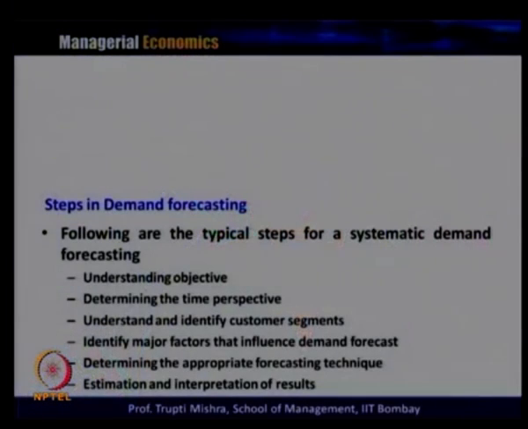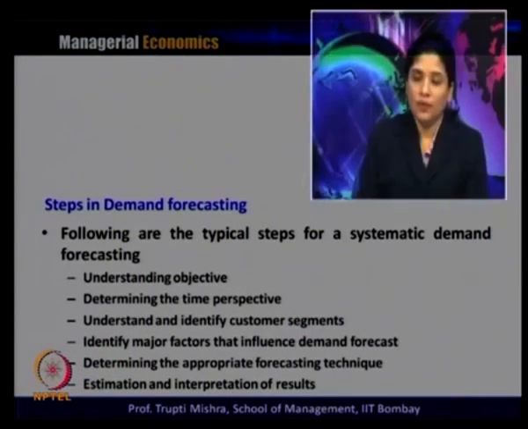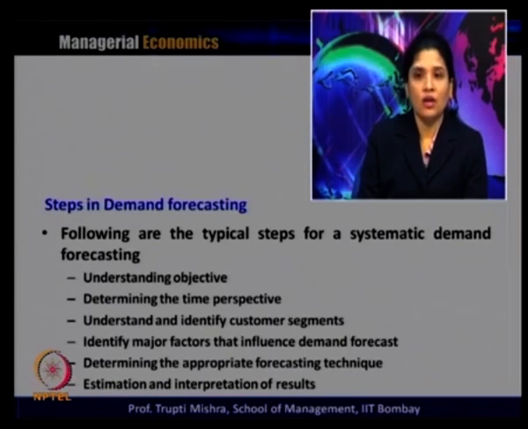The second is determining the time perspective, meaning within what time period the goal has to be achieved, whether it is short term or long term. Then understanding and identifying the customer segment: if the product is for the younger generation, the customer segment has to come from the younger generation.